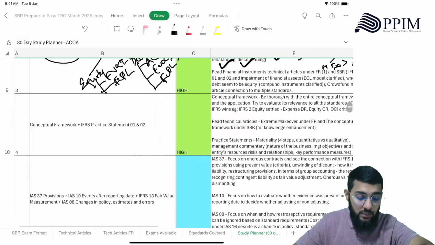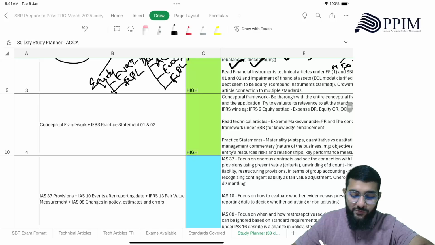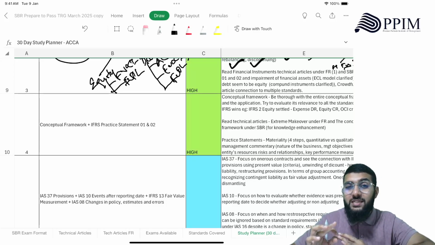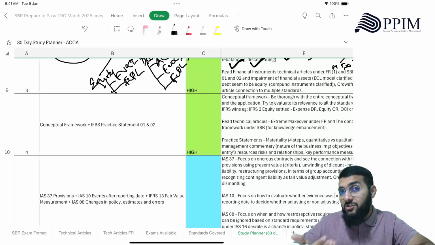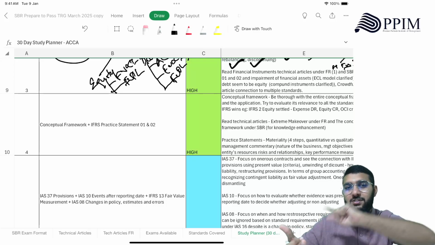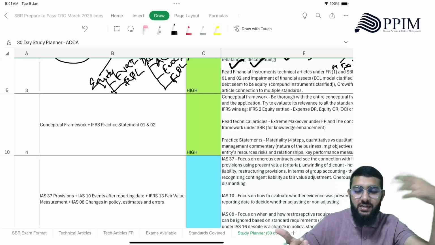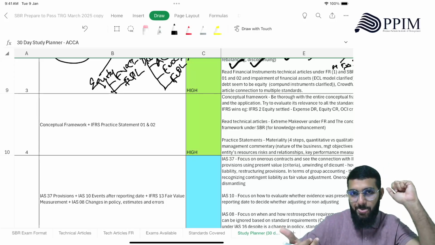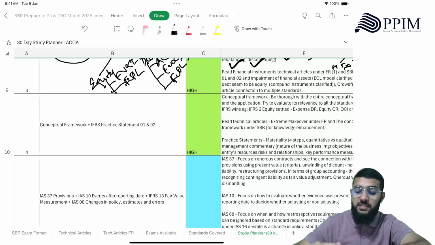Right, then comes the conceptual framework and IFRS practice statements. Again, very important. Knowing the conceptual framework is very important. One, because it's a critical element of IFRS reporting. Two, in case you're not able to recall what the IFRS standard is, you can always refer to the conceptual framework requirement to answer your question. Okay, that flexibility is given at SBR level.